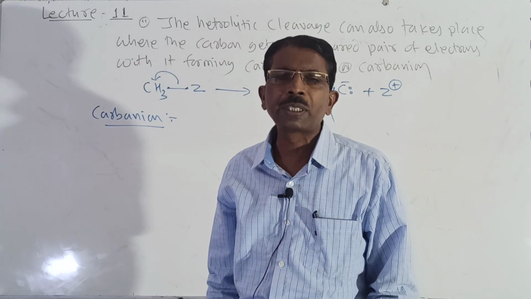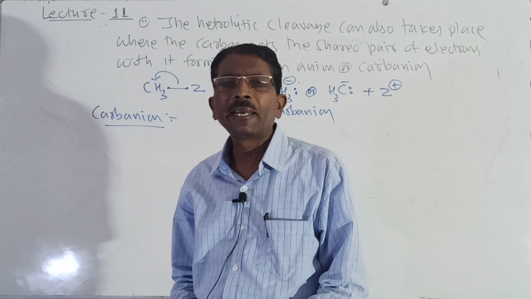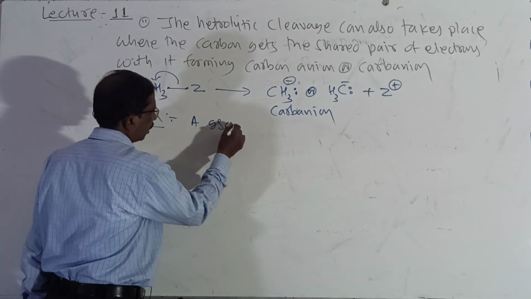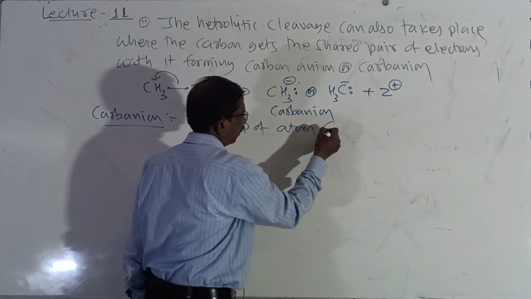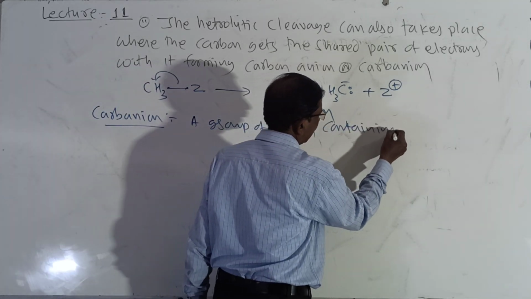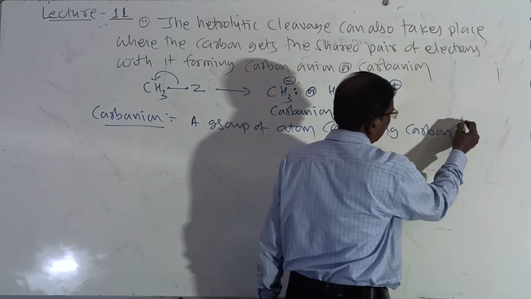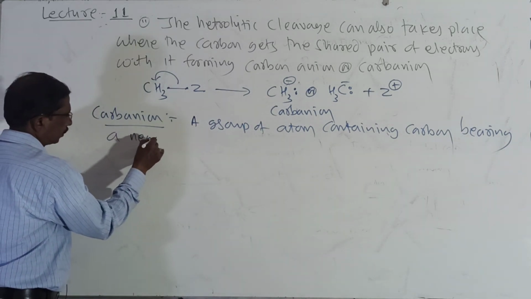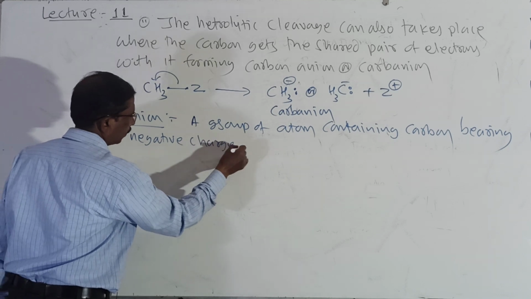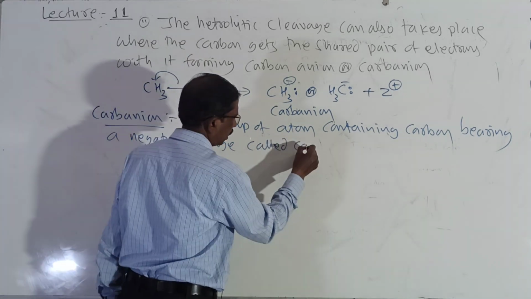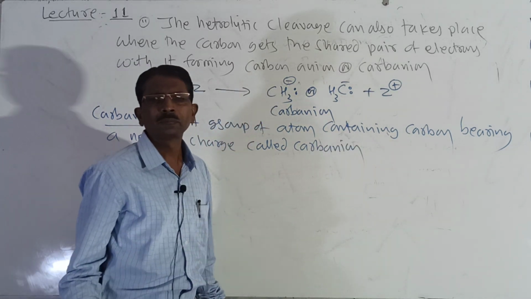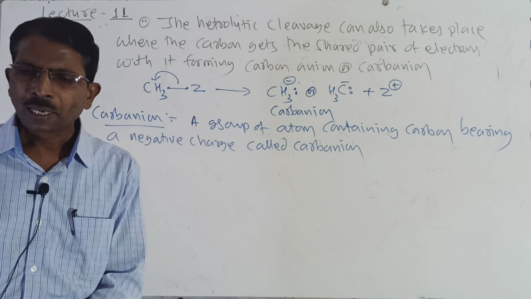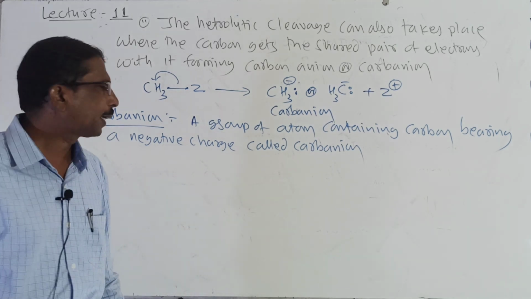Carbanion is a group of atoms containing a carbon atom bearing a negative charge.